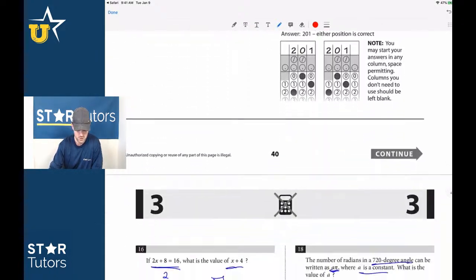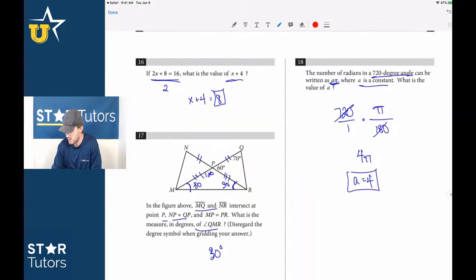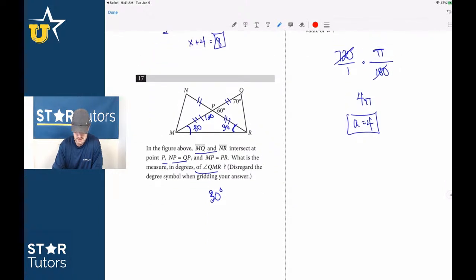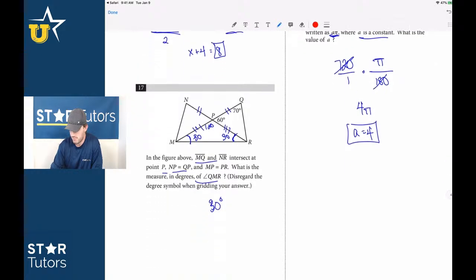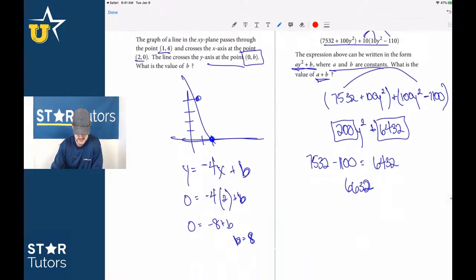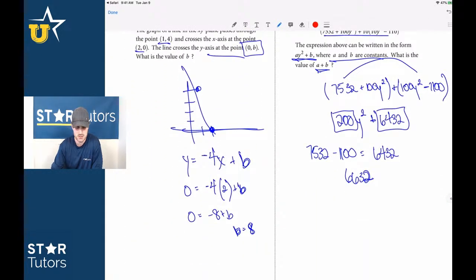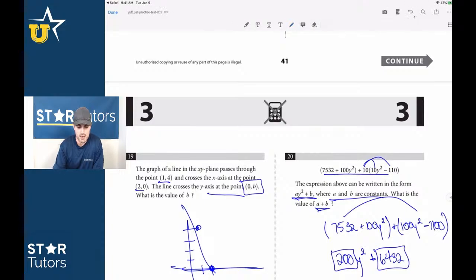Great. And I felt good about these last 5, but maybe, let's see, 16 would be 8. 17 would be 30. 18 would be 4. And 19 is 8 as well. And 632. So guys, you can see it.